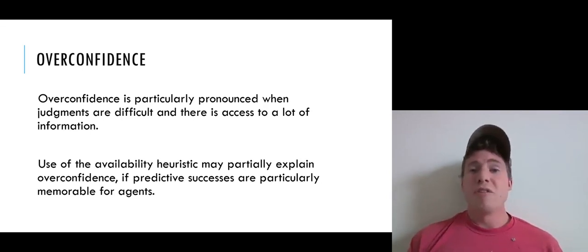It's interesting that use of the availability heuristic may partially explain overconfidence if our predictive successes in the past are particularly memorable for us. So why should I be so confident in my own judgments? Well, maybe I can look back on past cases when I made predictions, and the ones that really stand out to me, the ones that are available to me, are the ones where I was right, or I was successful. That could then lead me to overestimate my own reliability or my own ability to make forecasts or assign reasonable confidence levels to different statements.